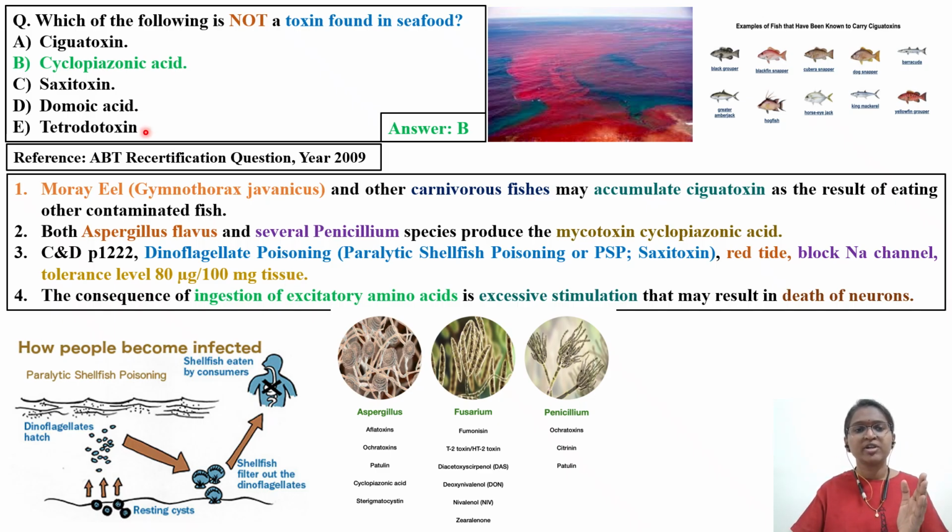Next, we'll discuss a little bit about domoic acid. The consequence of ingesting excitatory amino acids is excessive stimulation, which may result in death of the neurons. So, what are those things we'll see?